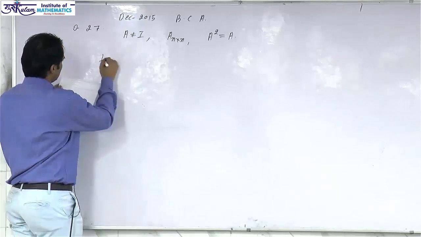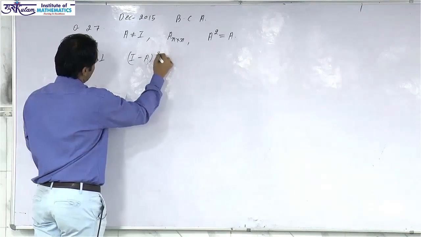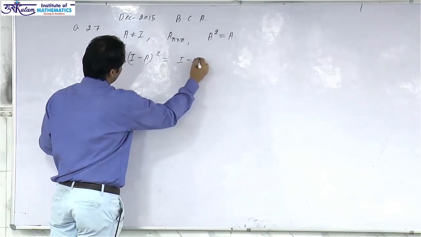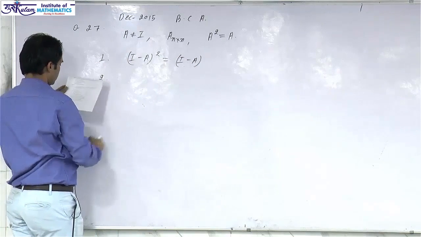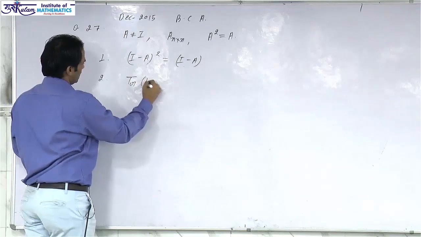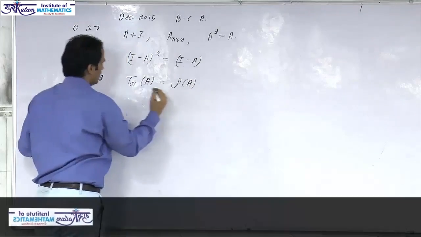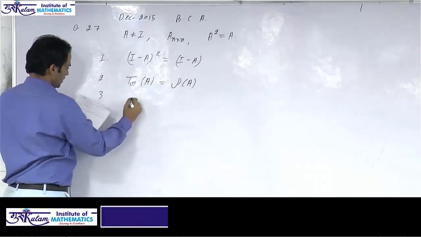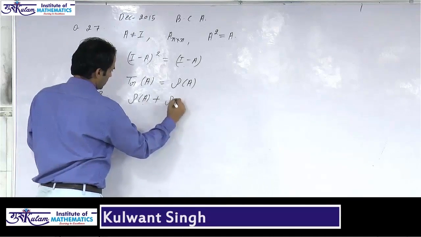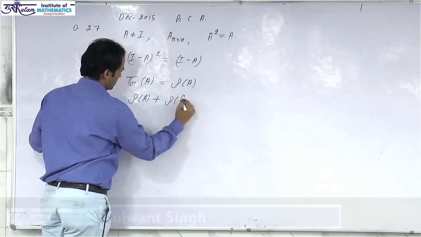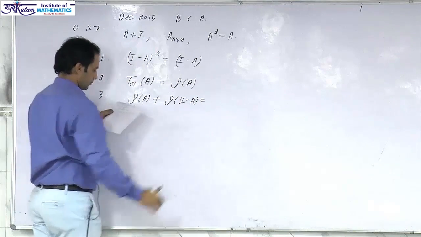The first option is I minus A whole square is equal to I minus A. The second statement is trace of A is always equal to rank of A. The third option is rank of A plus rank of I minus A is always equal to n.